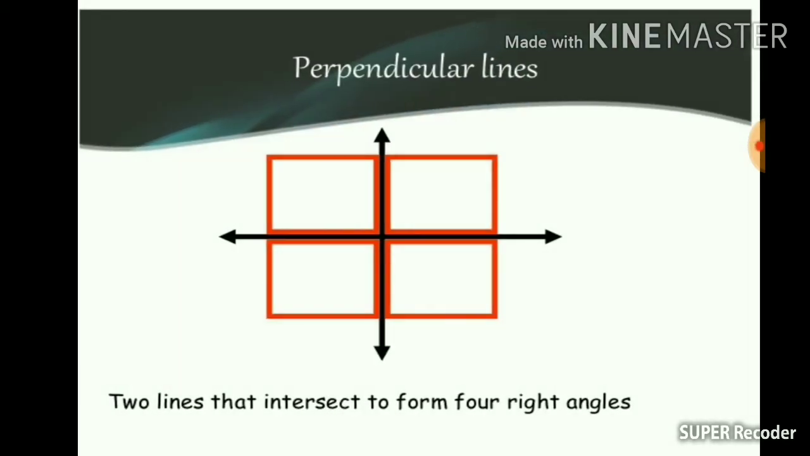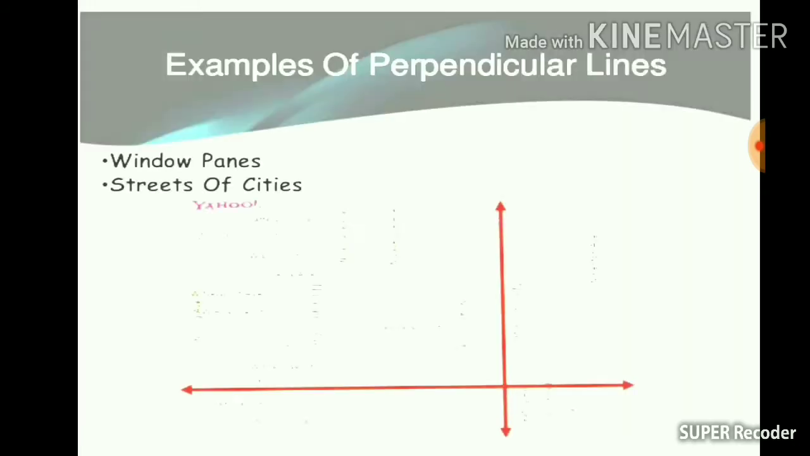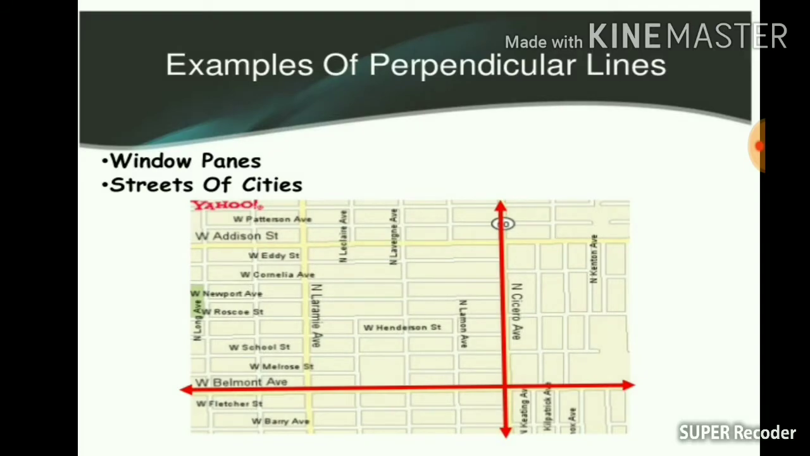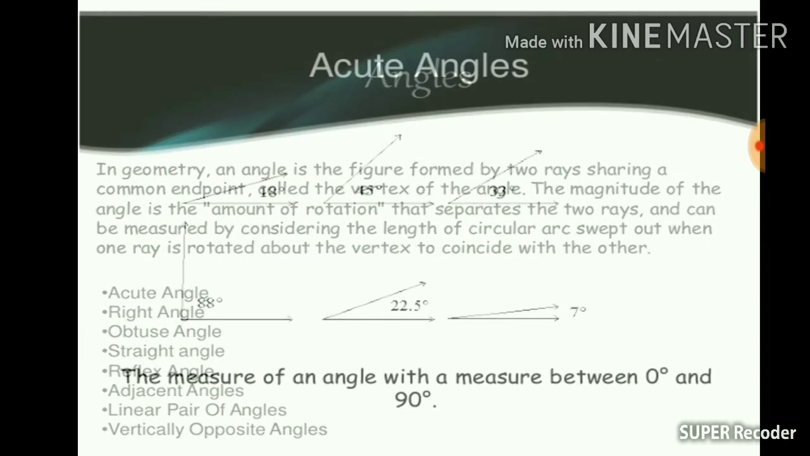Perpendicular lines. As you can see in this particular figure, these are called perpendicular lines. They are also called intersecting, but apart from that, they are called perpendicular lines. 2 lines that intersect to form 4 right angles. Example of perpendicular lines, a few examples.